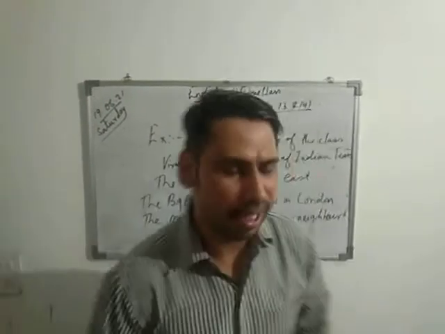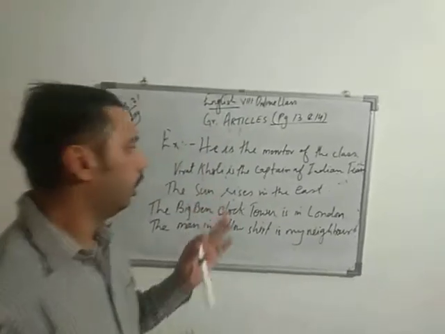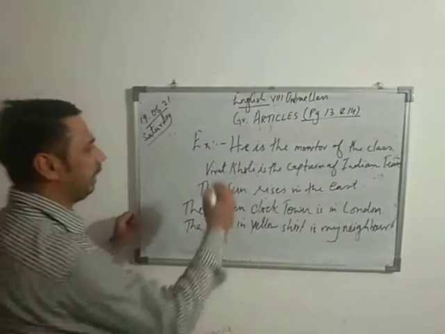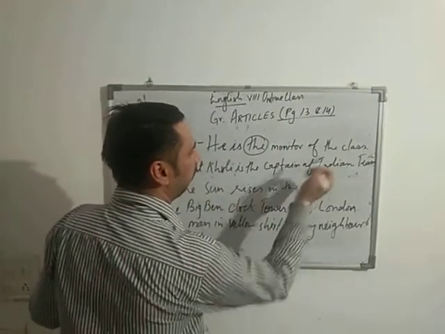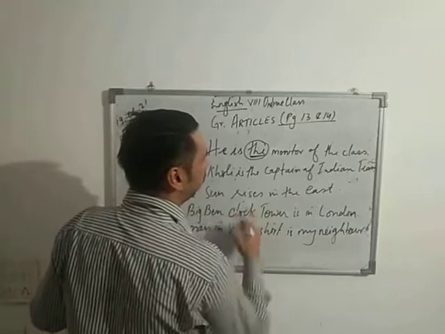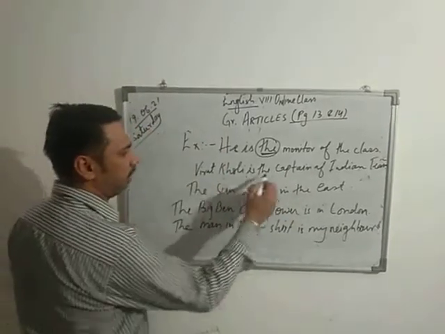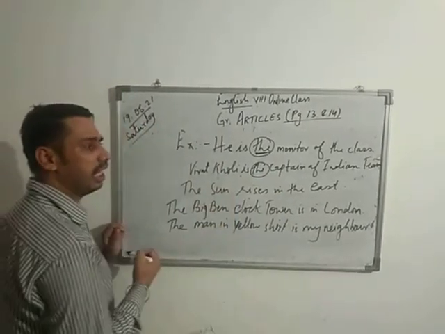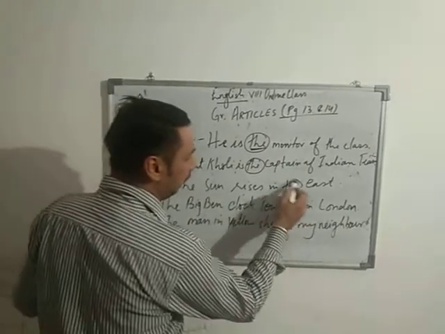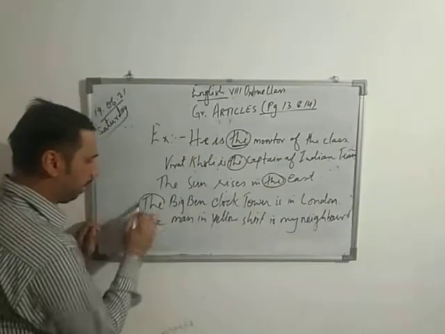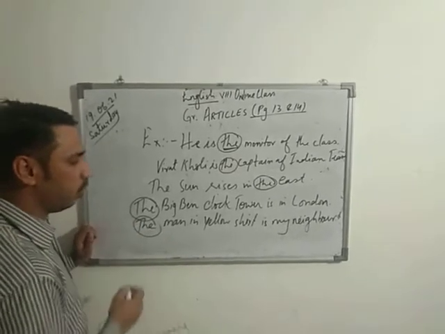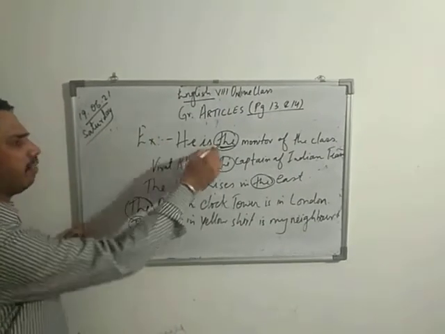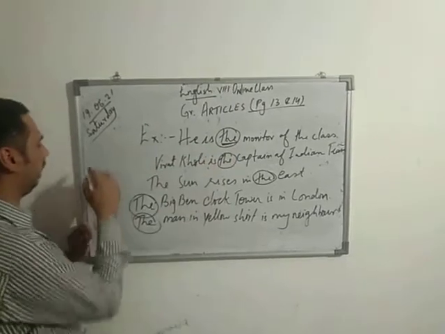So here we have some more examples of the definite article. He is the monitor of the class, of my class. So the monitor is particular. Virat Kohli is the captain of the Indian cricket team. The sun rises in the east. The Big Ben clock tower is in London. The man in the yellow shirt is my neighbor.